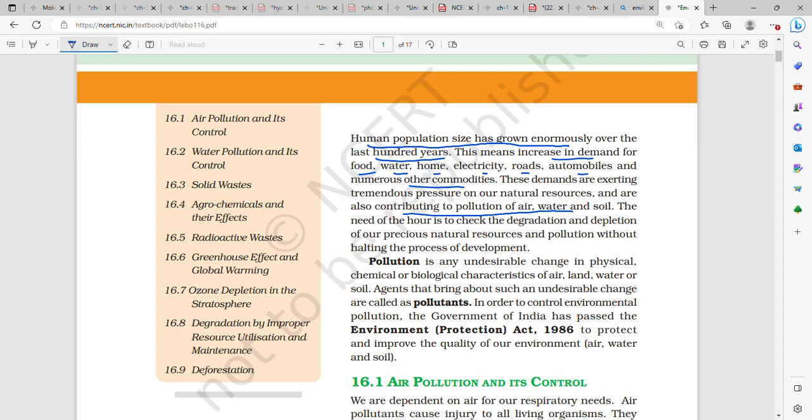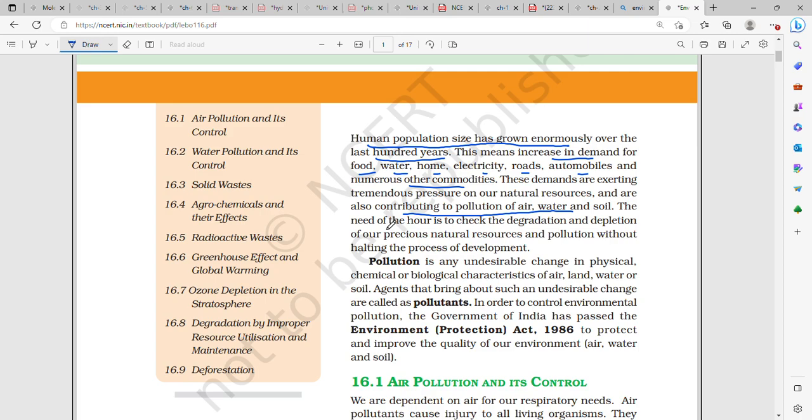So, human population has grown in size enormously over the last 100 years, and because of this the demand for food, water, automobile, electricity, roads, and many other commodities which are essential for a person have all increased tenfold, and these demands are exerting tremendous pressure on our natural resources, and they are also contributing to pollution of air, water, and soil.